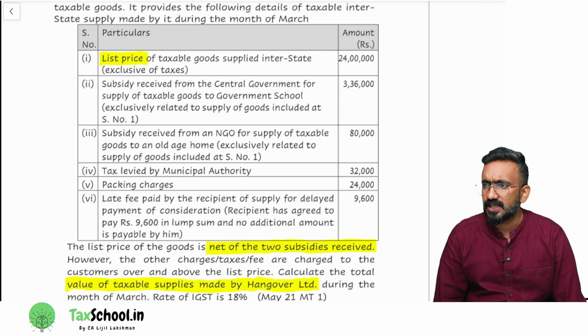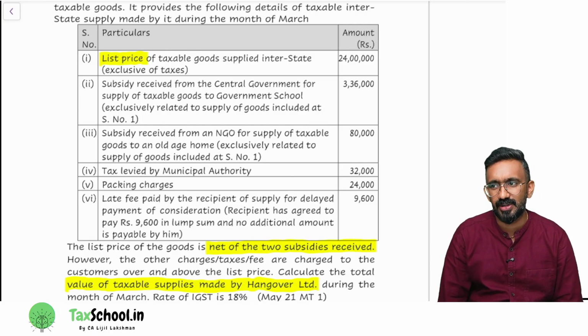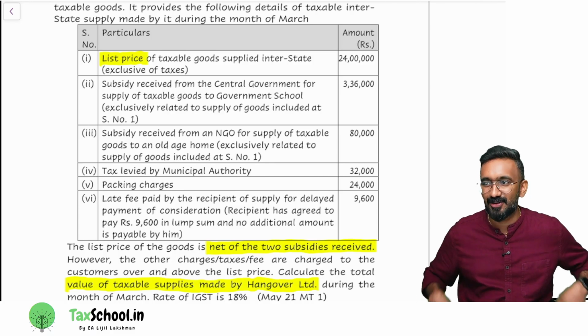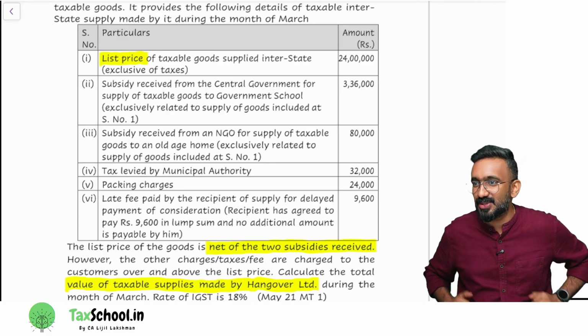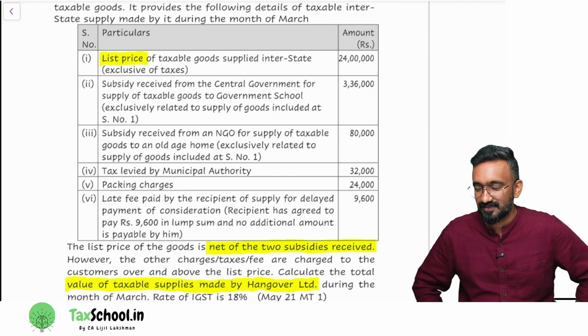Are you guys understanding how to solve this kind of question? Is it clear? Now we can do one more clap. So we are now done with questions also. So we can clap for ourselves. So we have finished one type of question, which is computation of taxable value of supply, right?